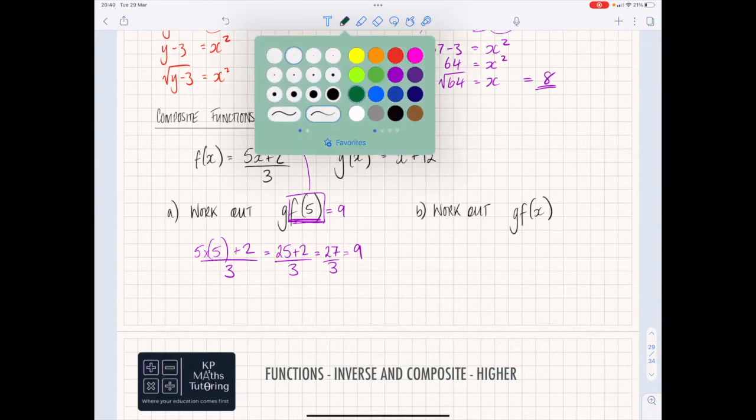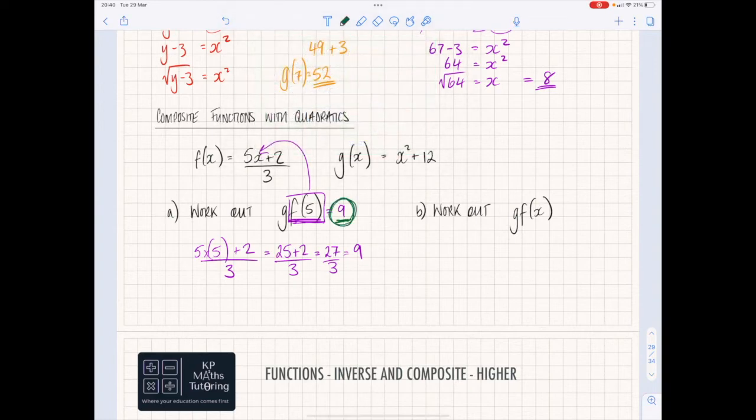What you now do is you take that answer of 9 and you substitute it into your g one. So you're now saying x is equal to 9. And because this is the function we're now using, we then say 9 squared, because it's x squared is the first part, then plus 12. Well, 9 squared is 81. 81 plus 12, 93. So we can say that g of f of 5 is equal to 93.